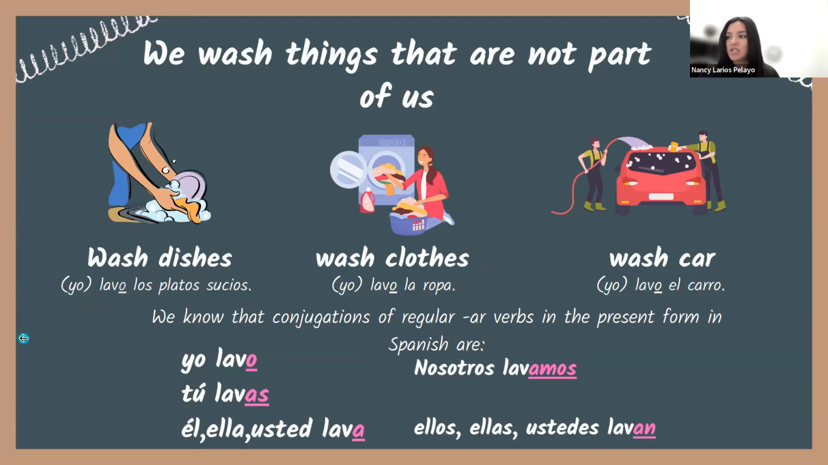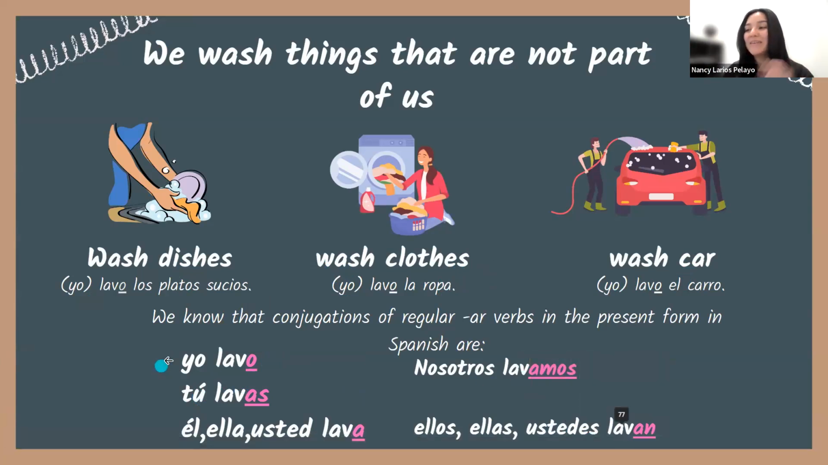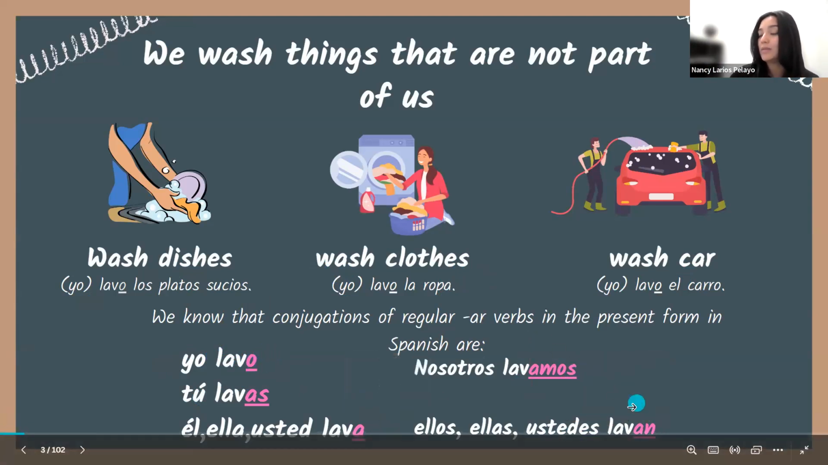Entonces, so we know that the conjugations of regular AR verbs in the present form, in Spanish are o, as, a, amos, an. Right? If you listen to that song, you know what I'm talking about. Entonces, sabemos que estos son cómo terminan los verbos AR. We know that these are the endings for regular AR verbs. O, as, a, amos, an.